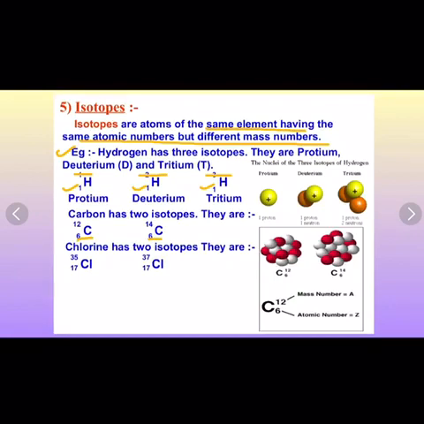So the general properties or characteristics of isotopes are these: they have the same atomic number, that is the same number of protons and the same number of electrons. They have different mass number, which means they have a different number of neutrons, and all these isotopes show the same chemical properties but different physical properties. Physical properties are different because of their different masses. So they have different physical properties like melting point, boiling point, etc.